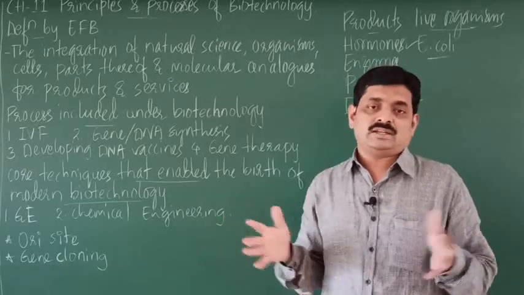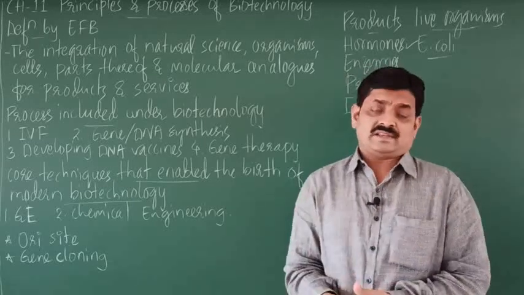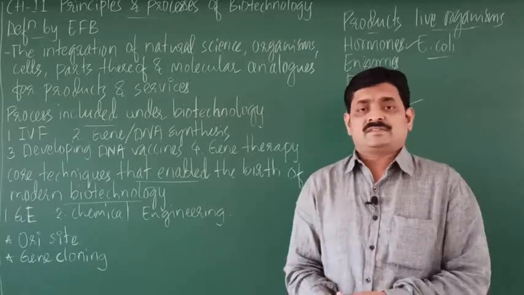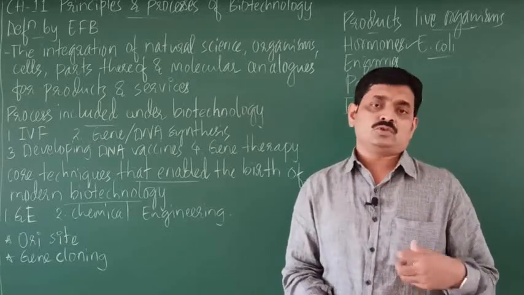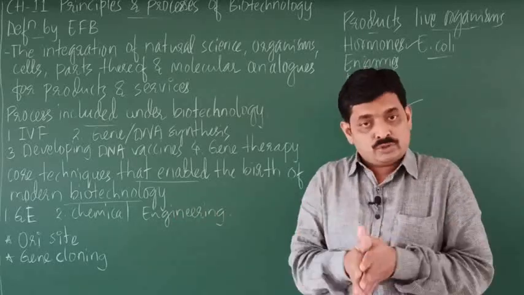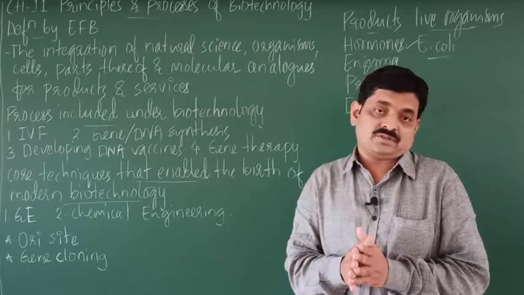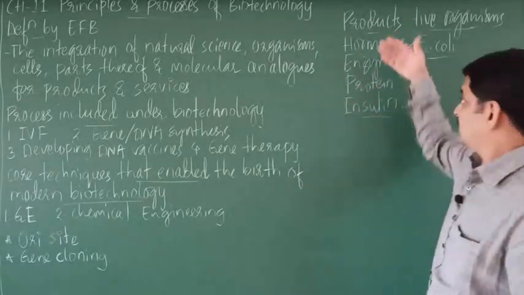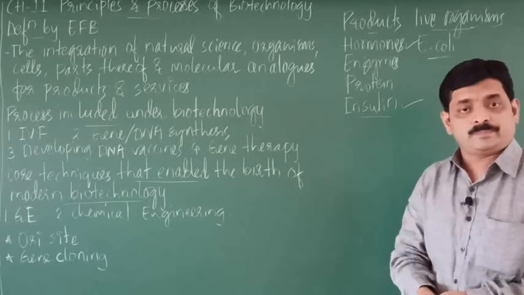Integration means to unite or to combine or to use, right? So use of natural science, use of organisms, use of cells, their parts, use of molecular analogs, all these are integrated or used mainly for producing products, right? So these are the products: hormones, enzymes, proteins, etc. Fine.